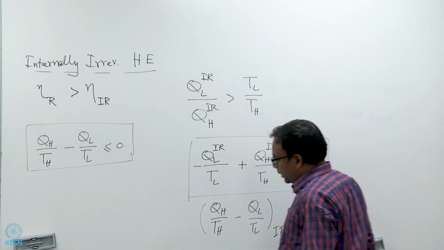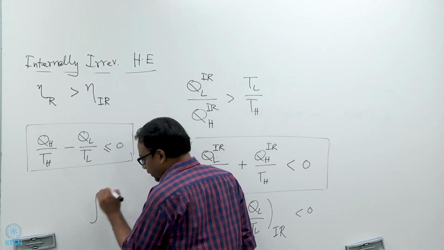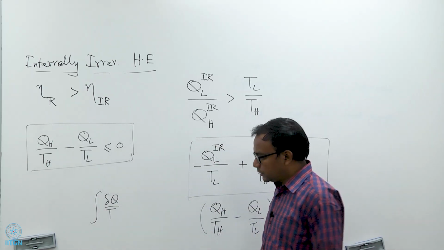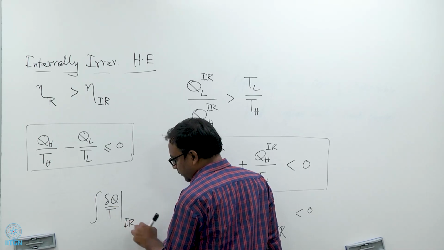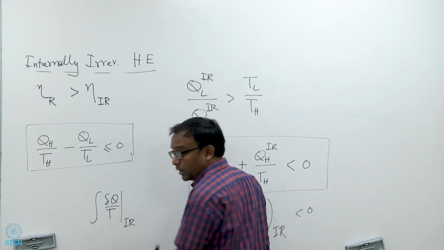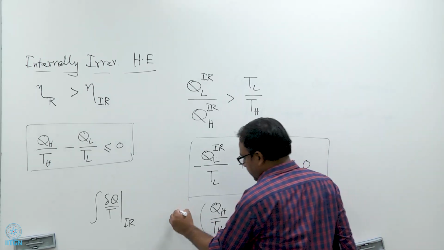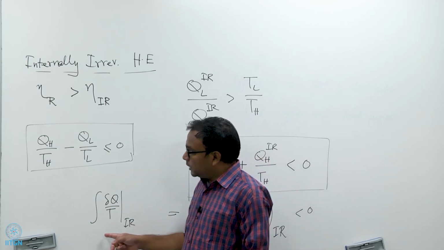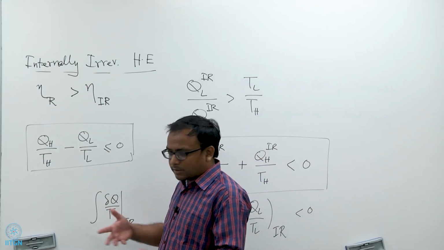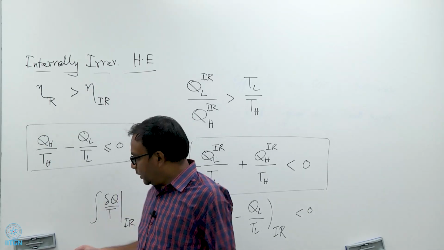I can again calculate the quantity delta Q by T for the internally irreversible heat engine. This I can calculate for the irreversible heat engine. I can calculate this quantity, and you will see that it is the same as this, because even for the internally irreversible heat engine, the same heat transfer processes are taking place. So, the same terms will contribute to the integral.